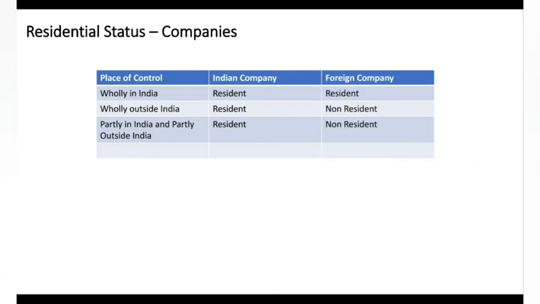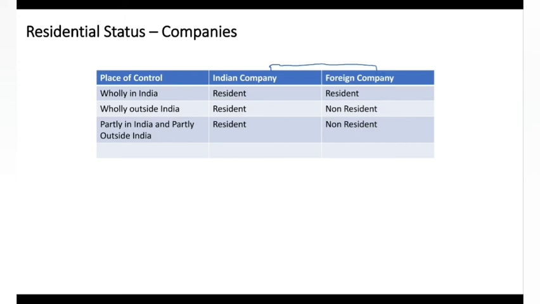Next, for companies and any other businesses, there are only two residential statuses, whether resident or non-resident. In case of companies, we have two classifications: Indian company and foreign company. What is an Indian company? The company which is registered in India, any company registered according to the Indian Companies Act. A foreign company is one which is established outside India. So, Indian company and foreign company.